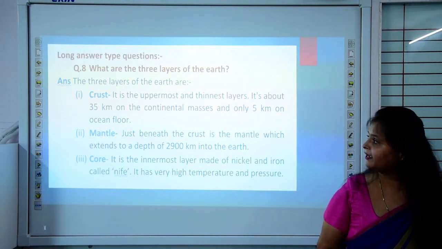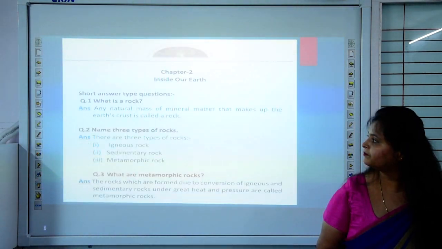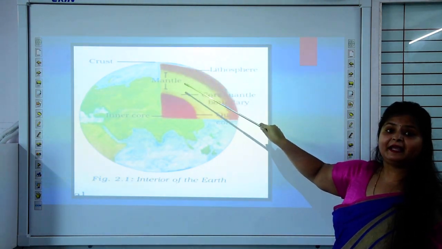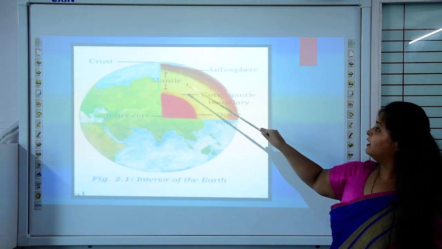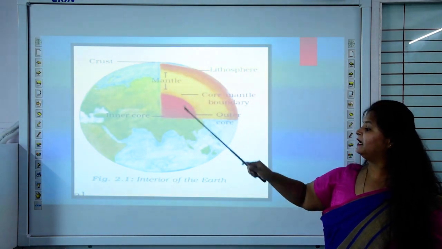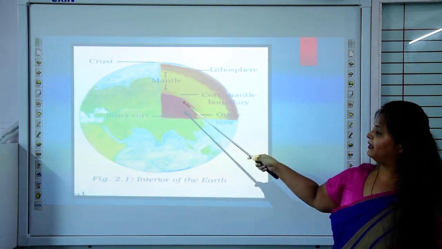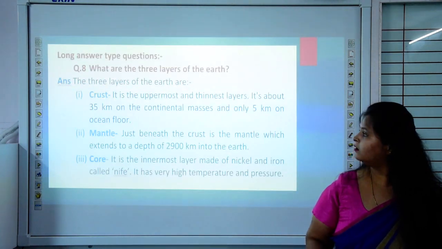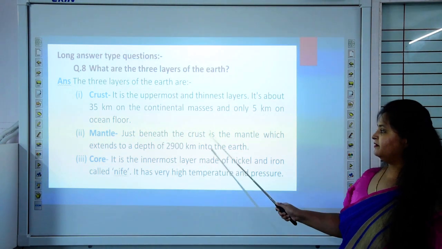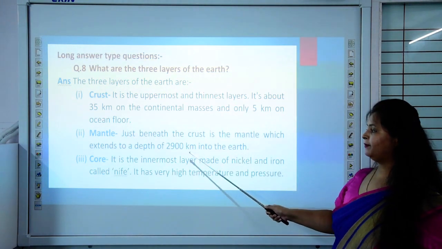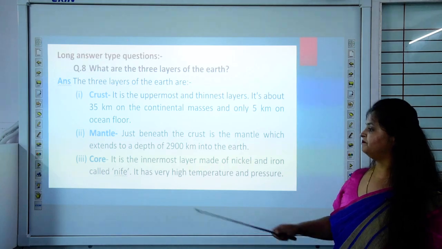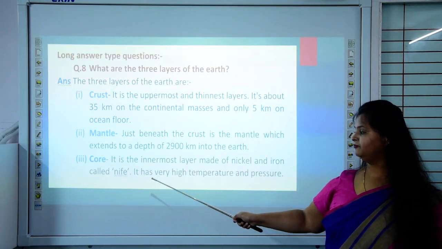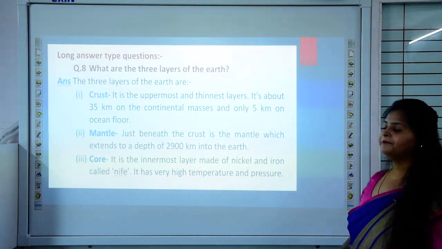Let me show you the diagram once, give me 2 minutes. So you can see the length of this mantle is 2900 kilometers, and the crust has been divided into continental and oceanic masses. Then after the mantle comes the core. It is the innermost layer made of nickel and iron called NIFE. It has very high temperature and pressure.